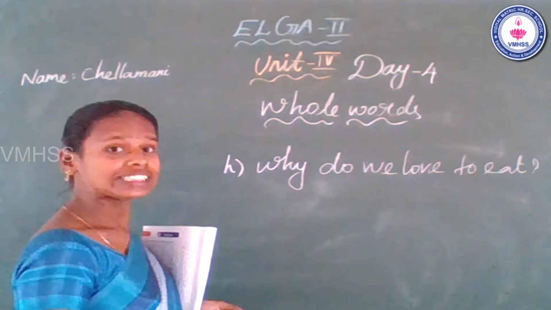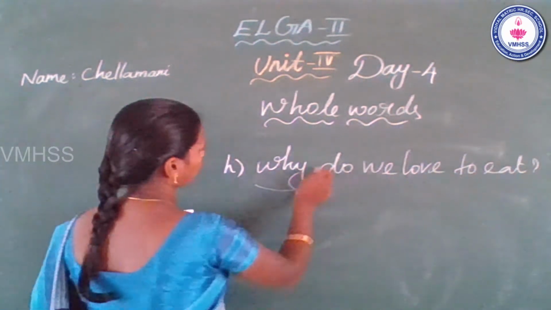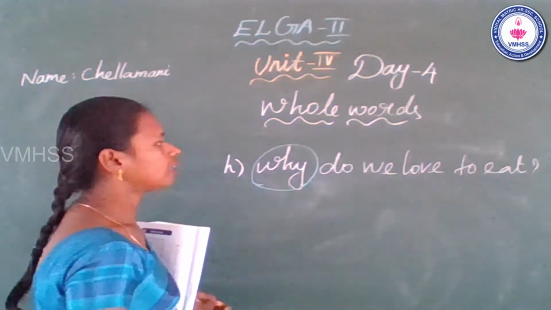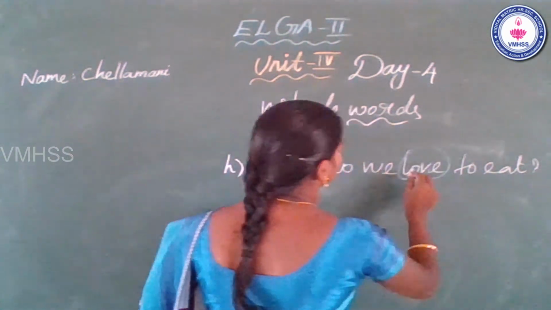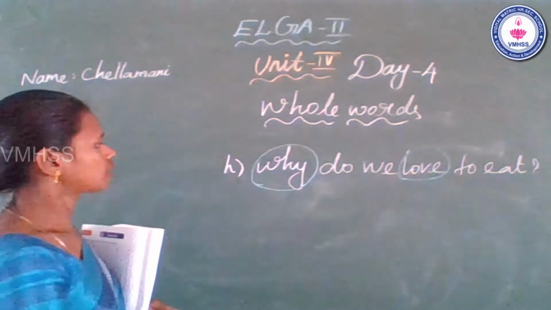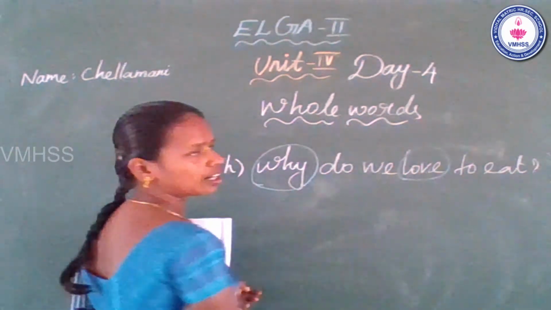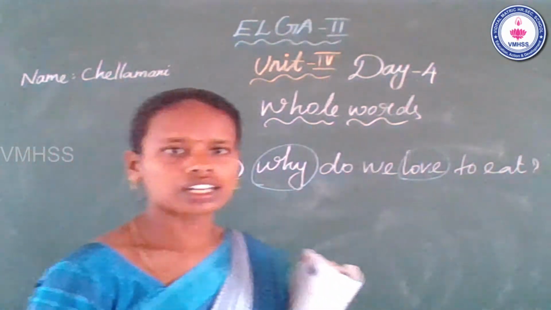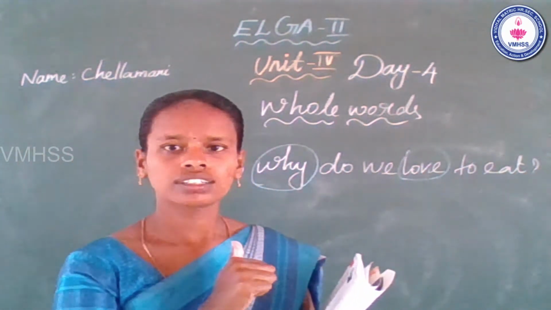Yes or no? Yes, the first one, why. Next is love. So in this sentence, you have circled two whole words, why and love. Is that clear? I hope all understood this session.